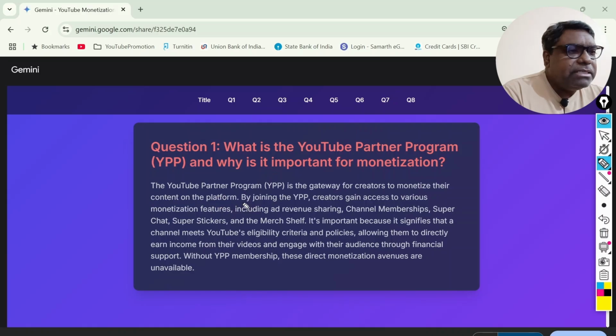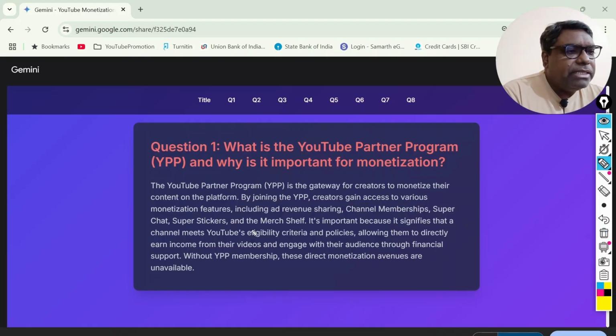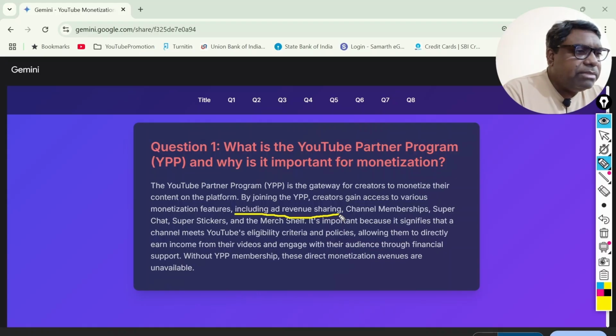If you see here, it says by joining the YPP, creators gain access to various monetization features. Now, these features are already known, but what exactly it includes is given in the next part. Let us go with that. It says including ad revenue sharing. That means when your video is running and ads are coming up on your video, a ratio is shared by Google, basically YouTube, to your account. That will also be shared in the subsequent slide, what exactly it means to us. Another point is the channel memberships.